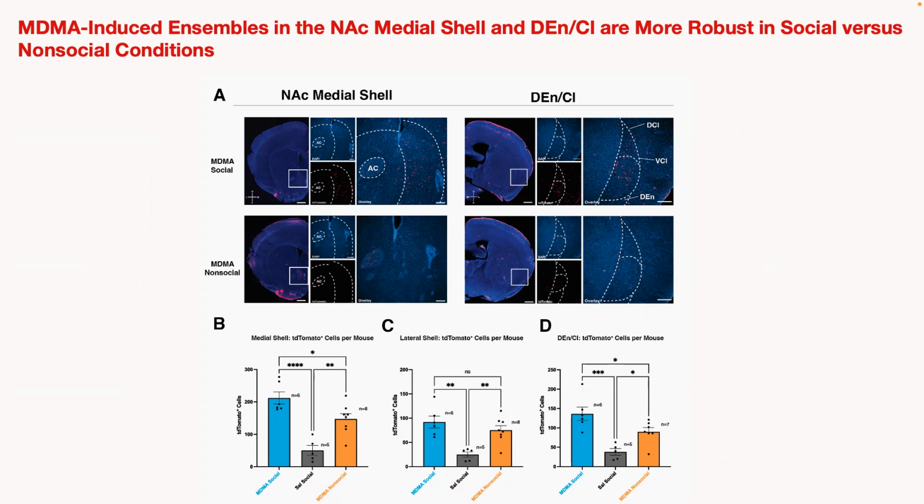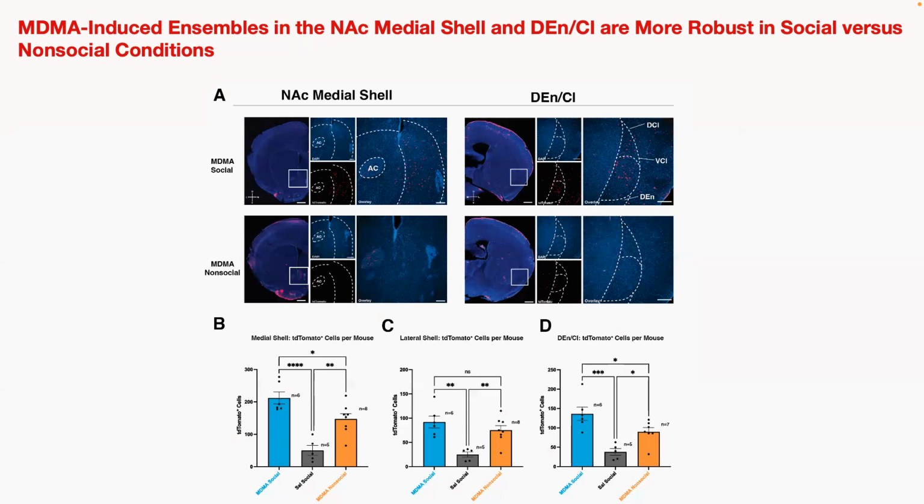Mice injected with MDMA in social conditions seem to display a greater density of tdTomato-positive cells at the intersection of the ventral and dorsal claustral subregions. Lastly, while mice injected with MDMA show more robust tdTomato expression in the lateral shell compared to saline controls, the abundance of labeled cells is comparable across social environments. So given MDMA's broad pharmacological actions, we sought to examine whether compounds that preferentially interact with specific monoamine transporters can also replicate observed patterns in tdTomato expression.